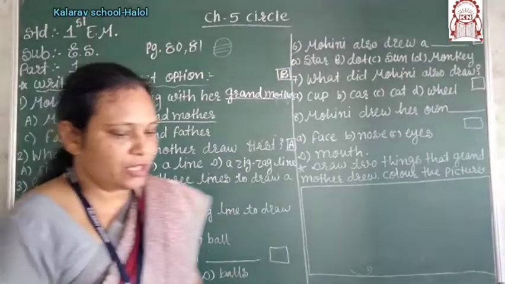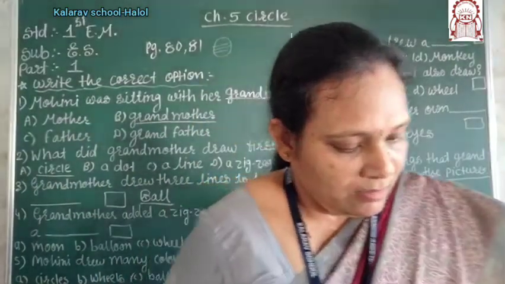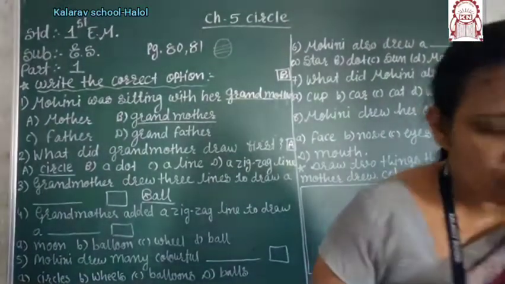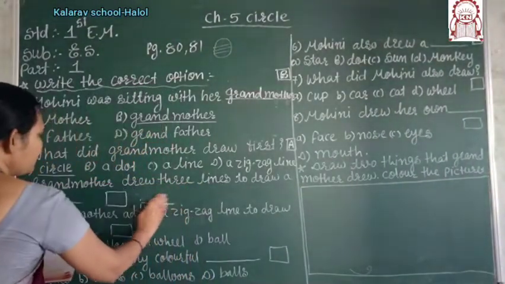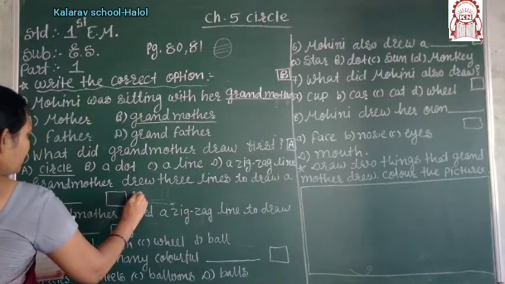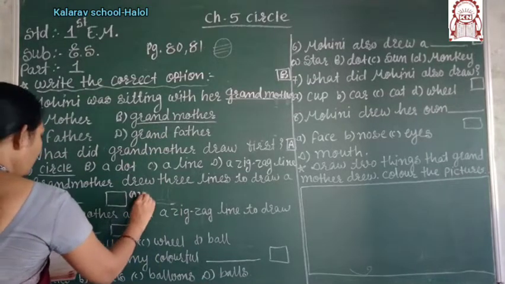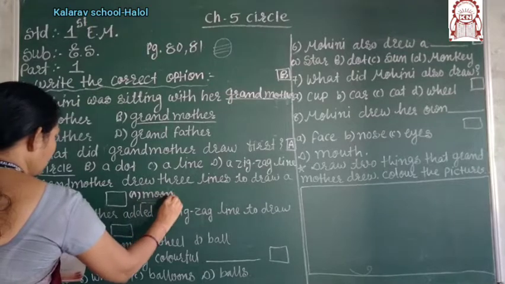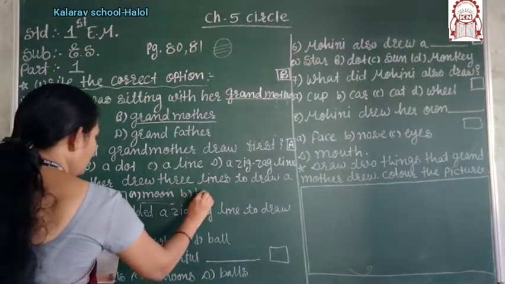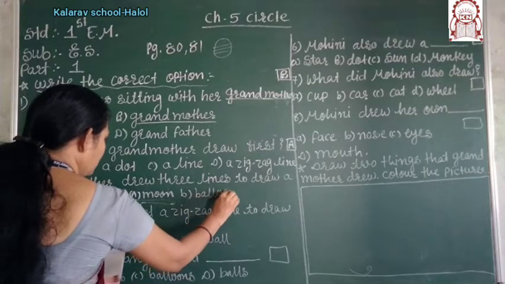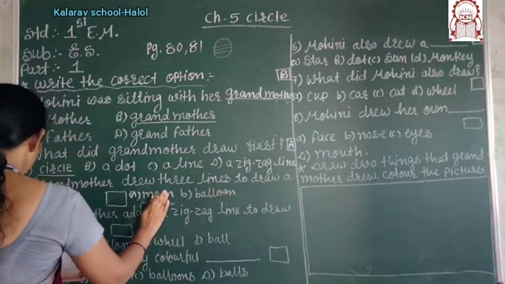Now grandmother drew the three lines of the, I have not written here the option, just I write beside here. One number is the moon, then second number is the balloon. Okay, this is the three number.